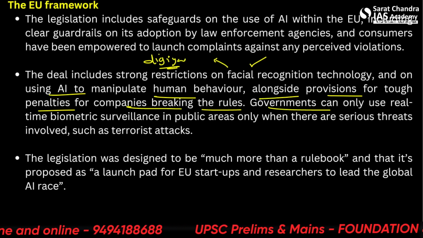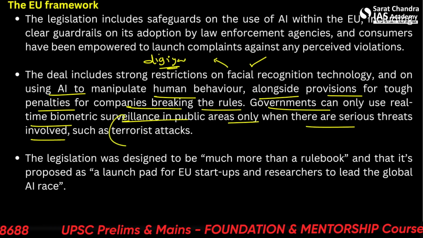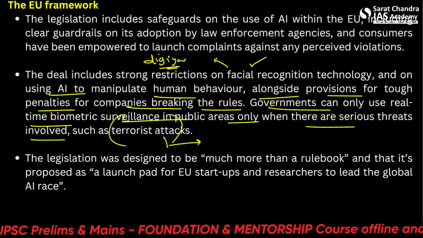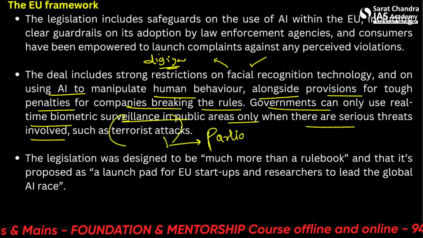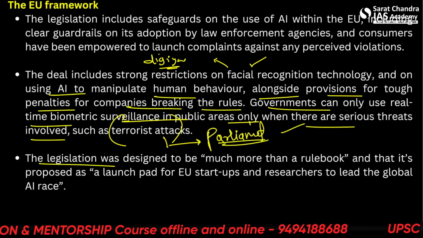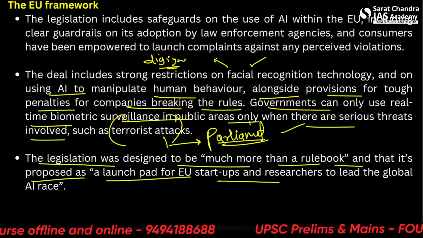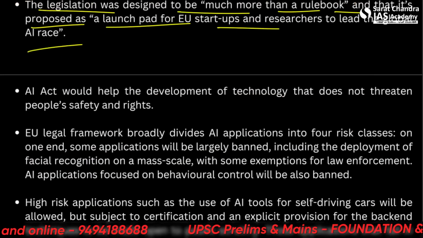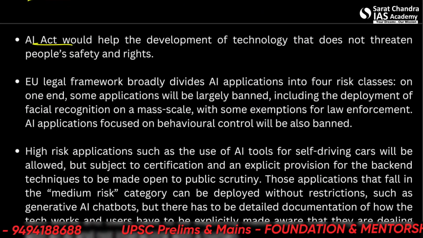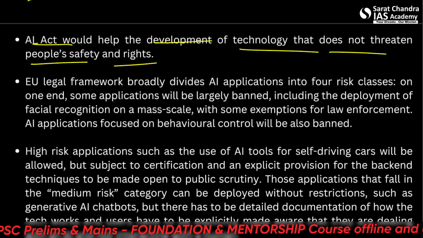Governments can only use real-time biometric surveillance in public areas when there are serious threats involved, such as terrorist attacks. Recently, an attack happened on Parliament as well. You can read about that also. The legislation was designed to be much more than a rulebook, and it is proposed as a launchpad for EU startups, etc. So the AI Act would help the development of technology that does not threaten people's safety and rights.